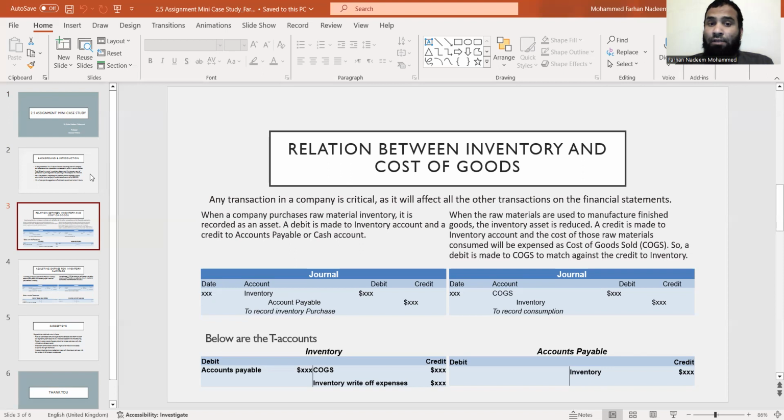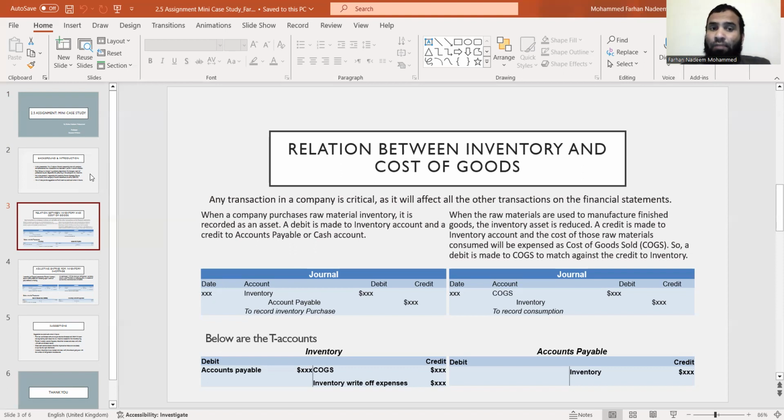When a company purchases raw material, it is recorded as an asset. An asset is a thing which is of service to the company. So anything which the company purchases comes into an asset. A debit is made to the inventory account and a credit to accounts payable or the cash account.